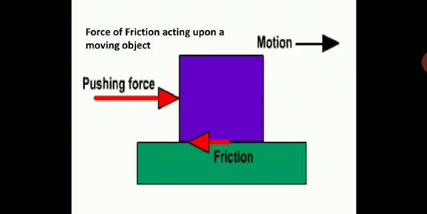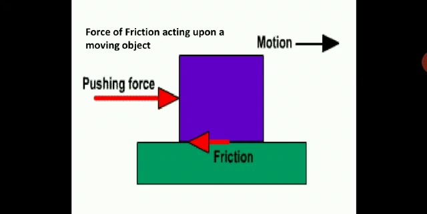Even if you apply a brake and there's no friction, now it's a very slippery road. You can see friction becomes very less during rainy season. There's a high chance of accidents on the road because the force of friction becomes less, because the road becomes more slippery because of water. So friction is not acting there. Then you have to be very careful during rainy season. Friction is going to work over there to stop the moving car or any moving vehicle. Even if you have a brake to apply, if friction is not working, if it is slippery, then it becomes very difficult, with high chances of accidents.